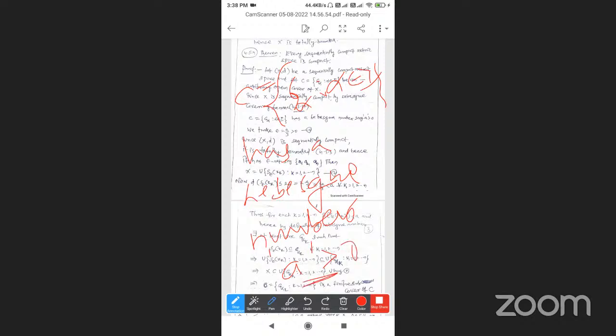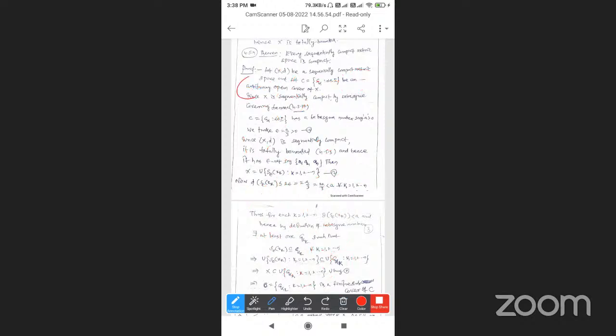Since X is a sequentially compact metric space, take an open cover C = {G_alpha : alpha belongs to the index set}. By the previous theorem 4.3.7, C has a Lebesgue number, a > 0. Define epsilon = a/3 > 0. This is equation 1.